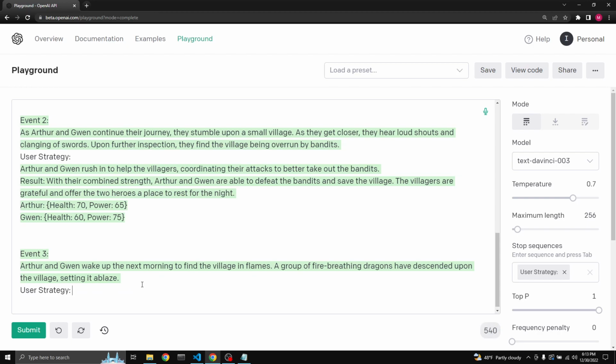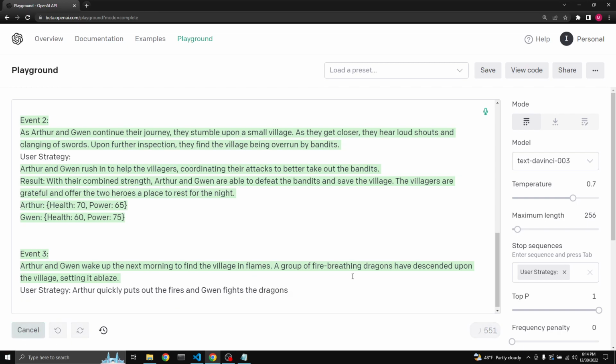Which one is more powerful? So Arthur quickly puts out the fires, and Gwen fights the dragons.